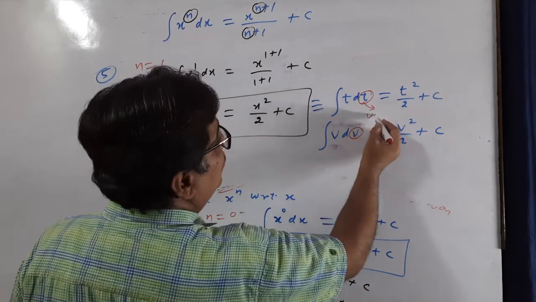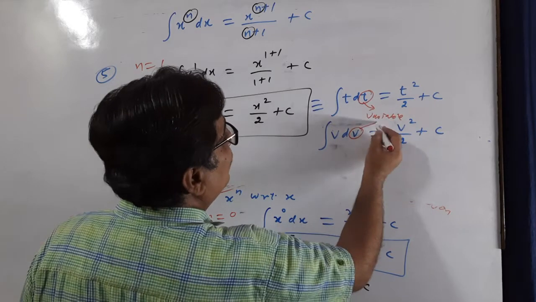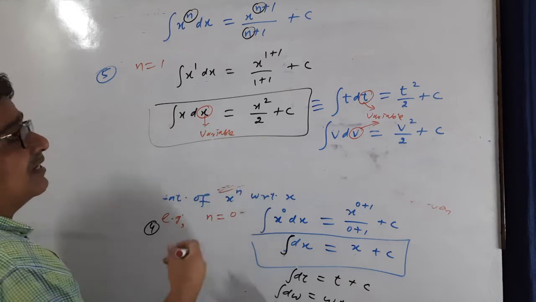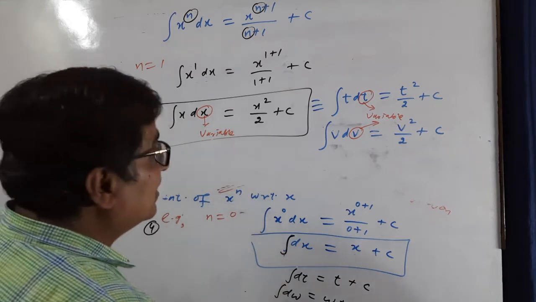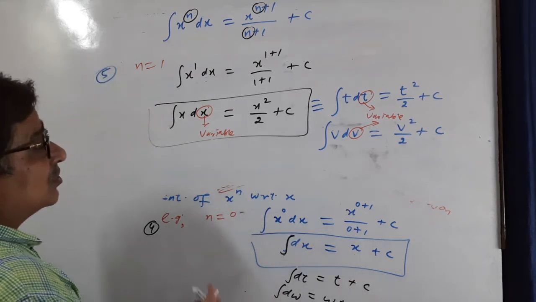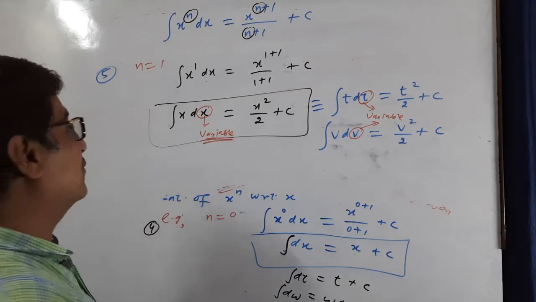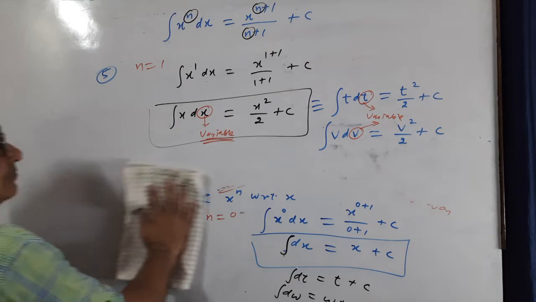You know, this is most important point. What is variable? Since variable is the physical quantity which is changing, so we need to see in physics what is variable. Accordingly, we follow.